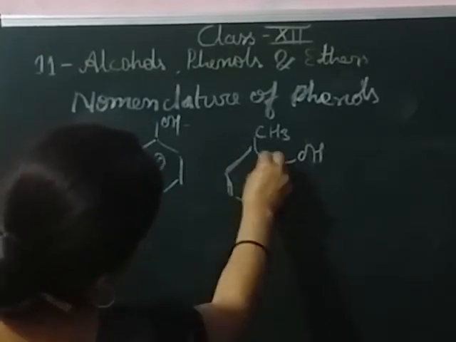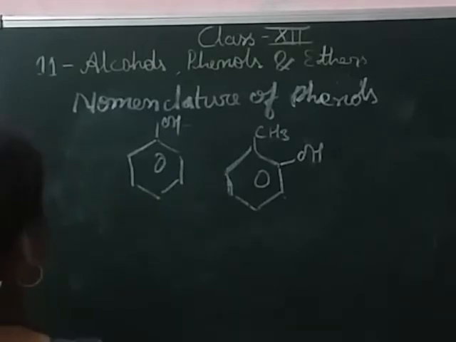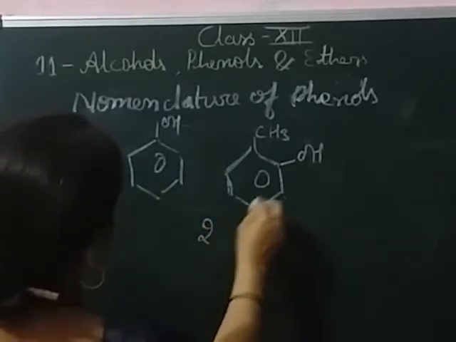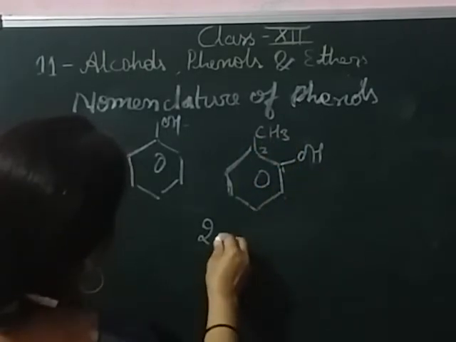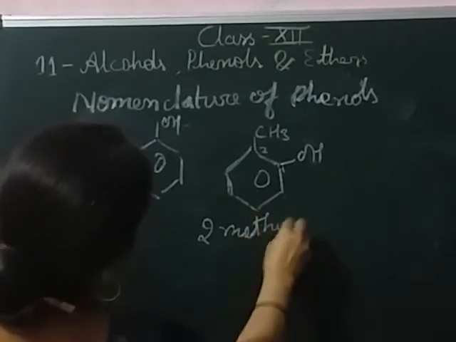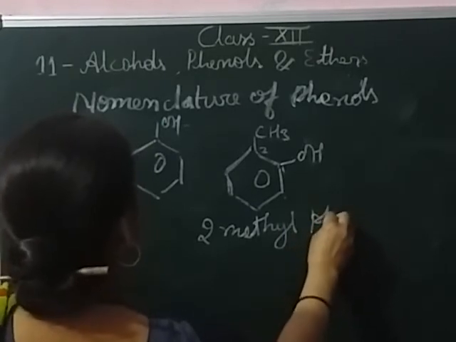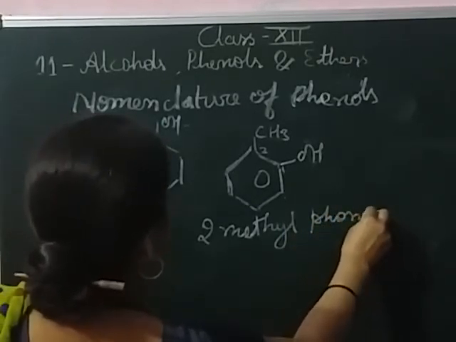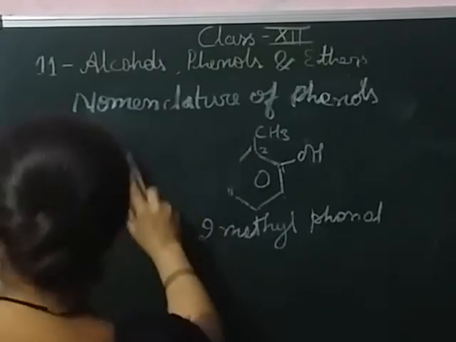It is phenol, but the methyl group is present. That's why its IUPAC name is 2-methylphenol, because we start the numbering from the alcoholic group. Okay, so this is the nomenclature of phenol.